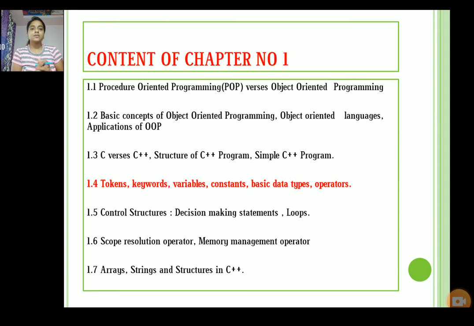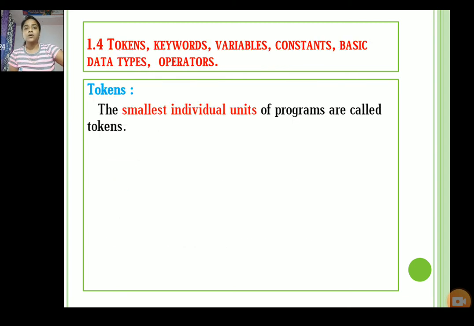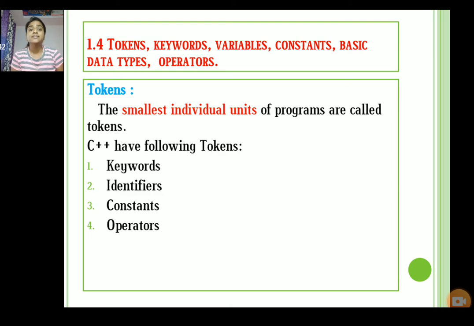The next part that we are going to see is tokens, keywords, variables, constants, basic data types and operators in C++. Okay, so the first point is token. What is meant by token? The smallest individual unit of a program is called a token. What are the tokens used in C++? The tokens are keywords, identifiers, constants, and operators. So these tokens we will see one by one.